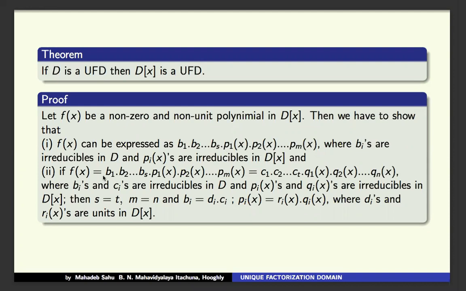If f(x) becomes b1 up to bs p1(x) up to pm(x), and which again has another expression c1 up to ct q1(x) up to ql(x), where bi's and ci's are irreducible in D and pi's and qi's are irreducible in D[x], then we have to prove s equal to t and m equal to l. And also bi and ci are associates, and pi and qi are also associates.